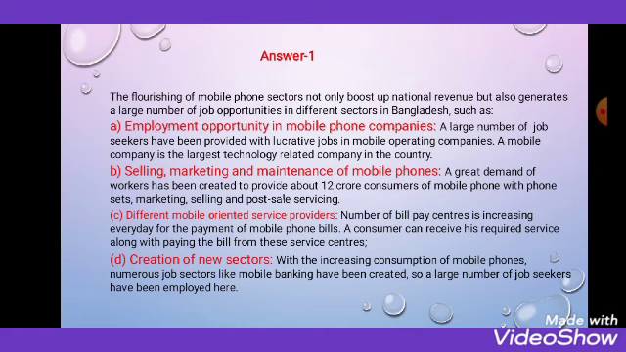B number, selling, marketing and maintenance of mobile phone. That is, great demand of workers has been created to serve about 12 crore consumers of mobile phone. That means nowadays you are getting 12 crore consumers in the mobile phone sector, marketing, selling and post-sale servicing. So 12 crore people here are related in many ways to the mobile phone sector. C number point, C, different mobile-oriented service providers. That means they are providing you services that are mobile phone related.